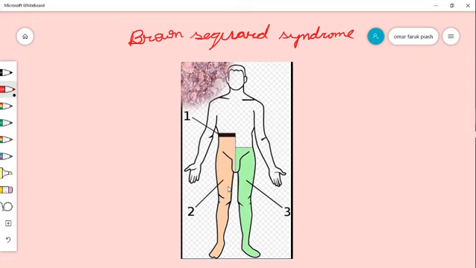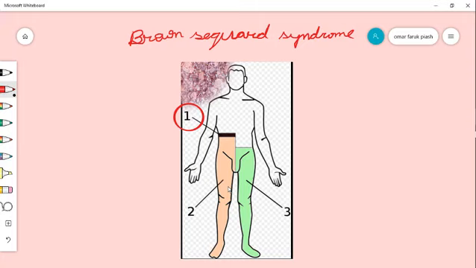Suppose this is the hemisection of the spinal cord, and the findings are, first, there is ipsilateral loss of all sensation at the level of lesion.